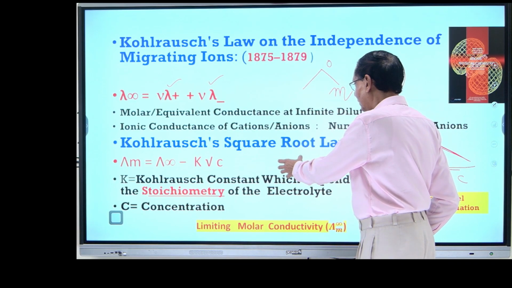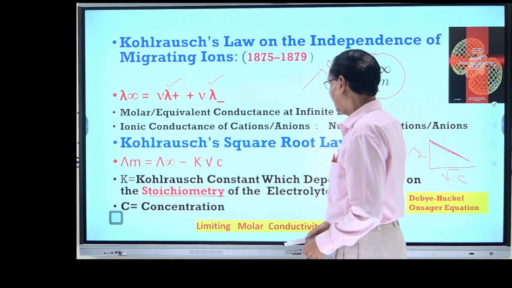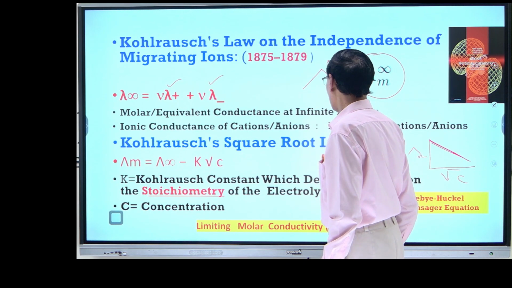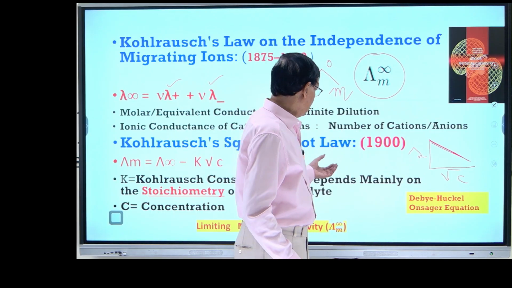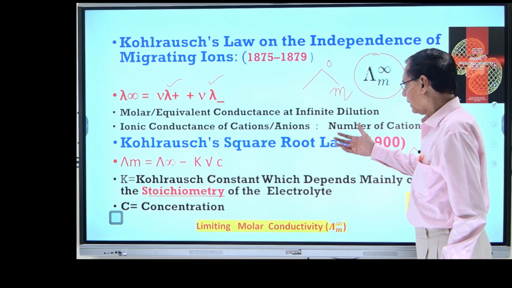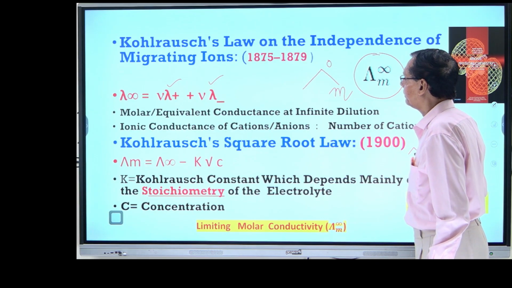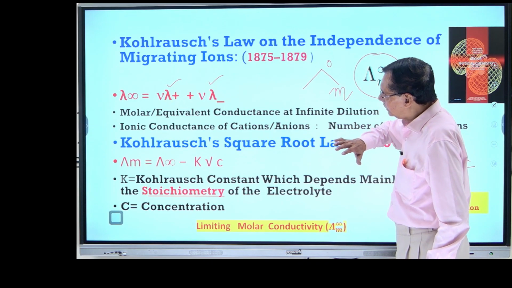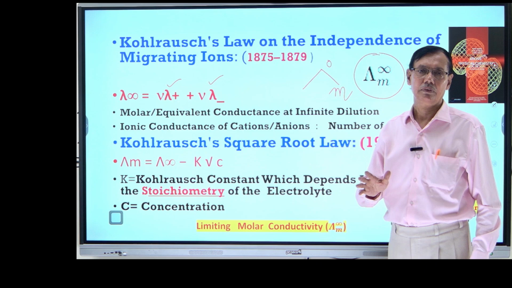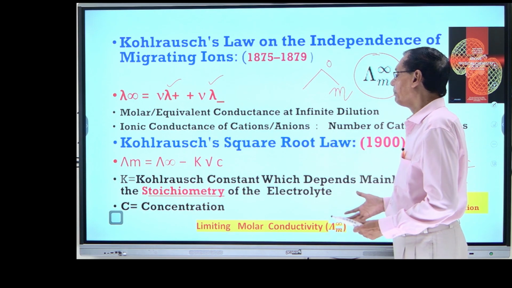If you ask me, sir, he actually discovered this in the years 1875 to 1879, and this Kohlrausch square root law was actually discovered in 1900, because that concept, the role of ionic conductance or the molar conductance, equivalent conductance, was explained by the Debye-Huckel-Onsager equation, because it is a technological advancement. आप धीरे धीरे पढ़ रहे हैं, इसके बाद आप पढ़ेंगे स्ट्रॉन्ग इलेक्ट्रोलाइट्स, ट्रांसपोर्ट नंबर, माइग्रेशन ऑफ आयंस, तब आपको समझ में आएगा कि व्हाट इज द एक्चुअल रोल ऑफ Debye-Huckel equation.